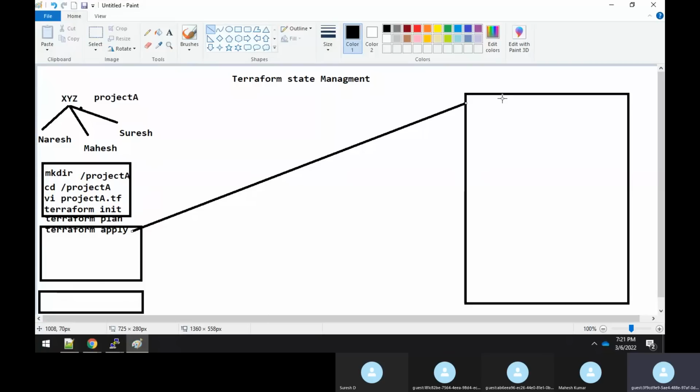So whenever you want to create the resources here, you need to basically land into this AWS cloud. To log in to this AWS cloud, you need to provide the access key as well as the secret key. That we know very well, we have been doing it from day one onwards. So as soon as the Terraform apply is done by Naresh, it's going to land into this AWS cloud, and you know very well that it is going to create all kinds of resources like this.